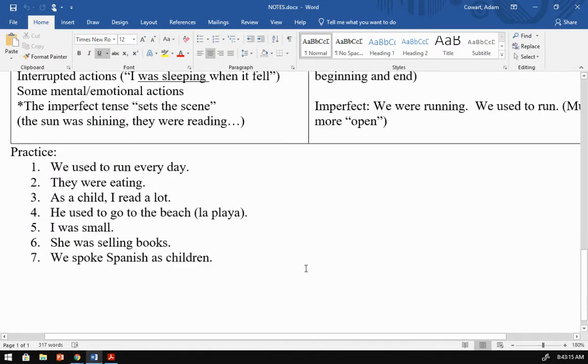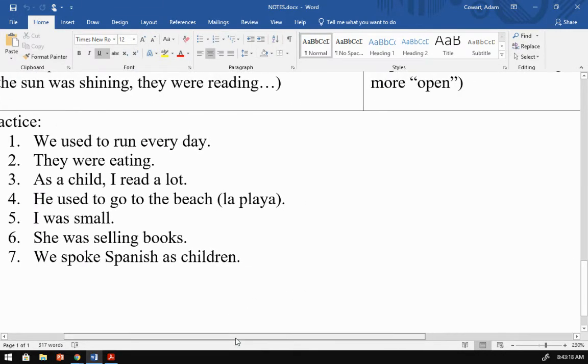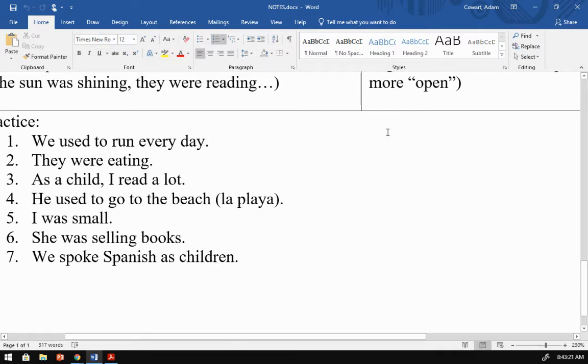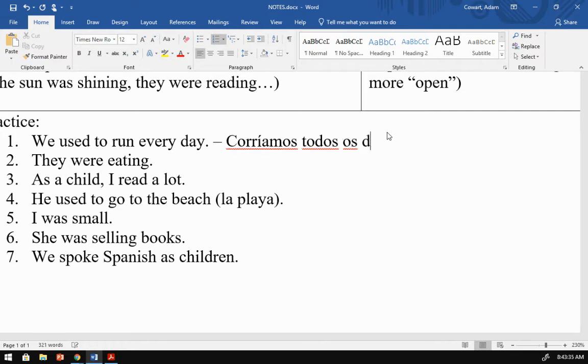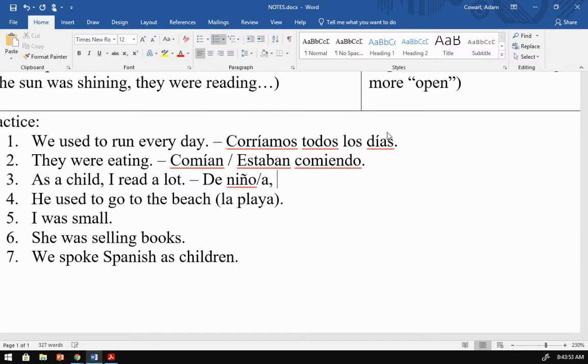Okay, so let's try this for a minute, now that we've gone over our little mini lesson here. Okay, saquen papel y practiquen. Okay, we used to run every day would be corríamos todos los días. They were eating. Comían, again, or estaban comiendo. As a child, I read a lot. De niño, or niña if you are a female, yo leía mucho.